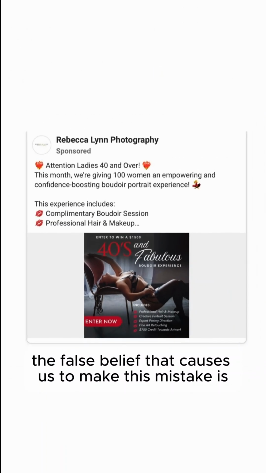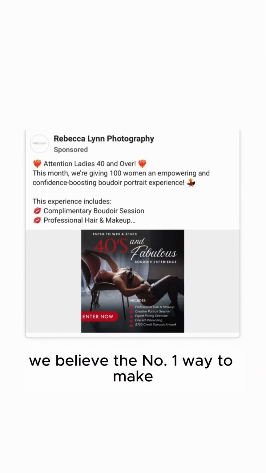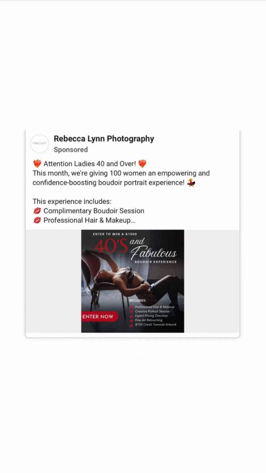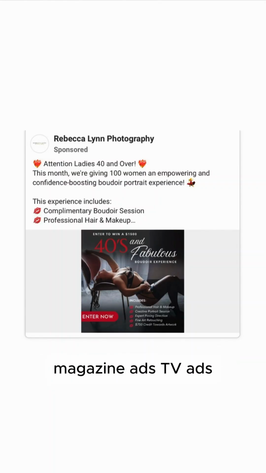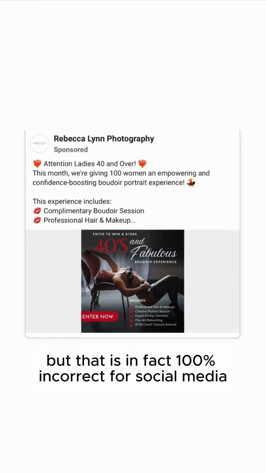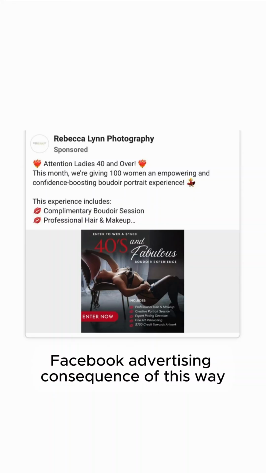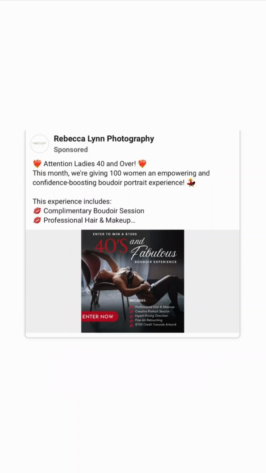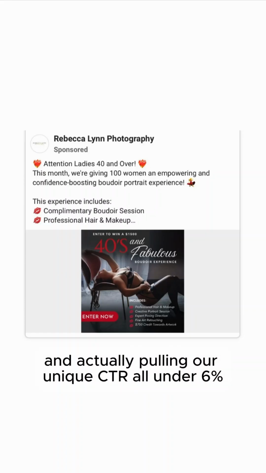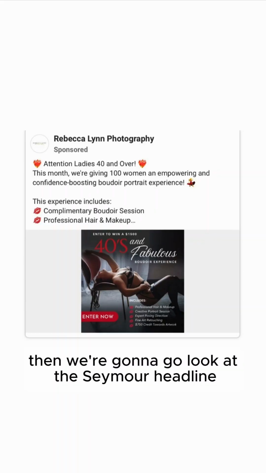The false belief that caused us to make this mistake is we believe the number one way to bring in buyers and the best way to run ads is to have our ad look like an ad, because that's what we saw. Newspaper ads, magazine ads, TV ads, social media ads, other boudoir ads. But that is in fact 100% incorrect for social media Facebook advertising. Consequence of this, way more women scrolling by our boudoir Facebook ad than necessary, and actually pulling our unique CTR under 6%. Then we're going to go look at the See More headline.